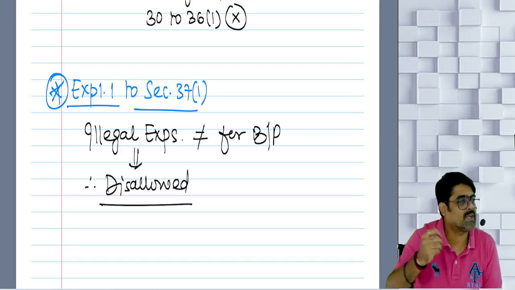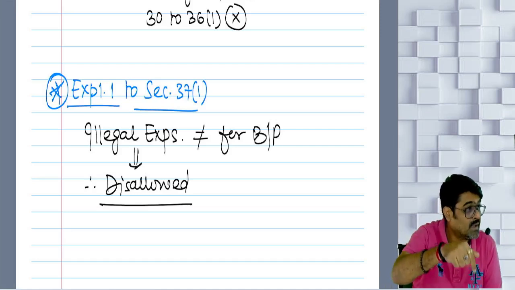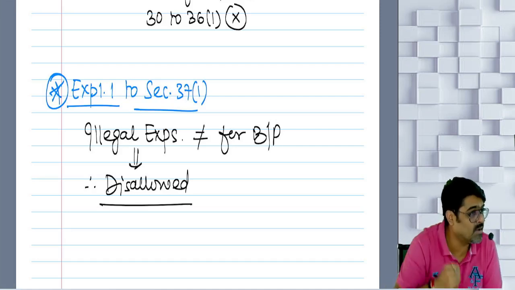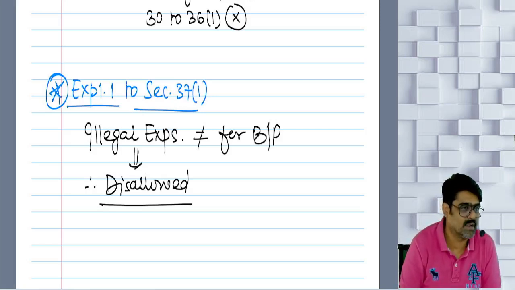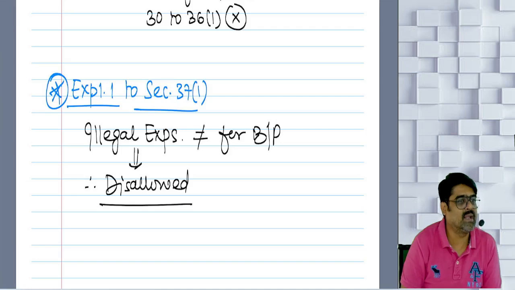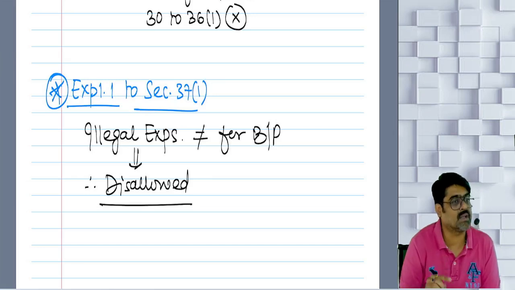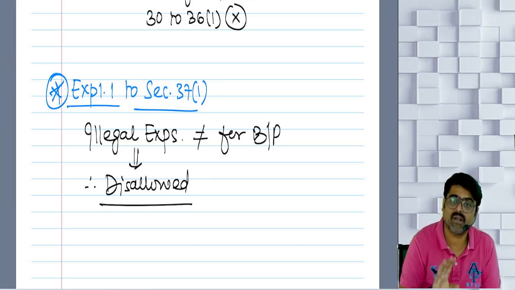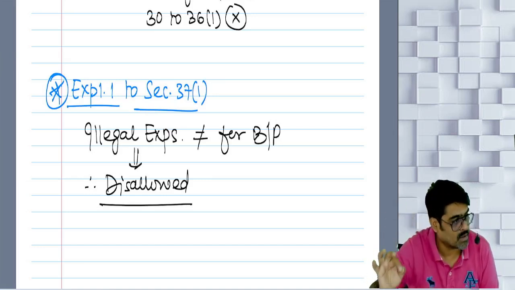Sections 30 to 36(1): nowhere was it allowed. Should I claim it under 37(1)? I will go and start claiming under section 37(1). They will say not allowed. Illegal expense. Giving ransoms, giving bribes, etc. are all illegal expenses and will not be allowed as a deduction. Will you remember this? So the first explanation: any illegal expense, even if it is related to your business or profession, will never be allowed as a deduction under the head PGBP under section 37(1), because it is assumed as if it is not incurred for the purpose of business or profession.